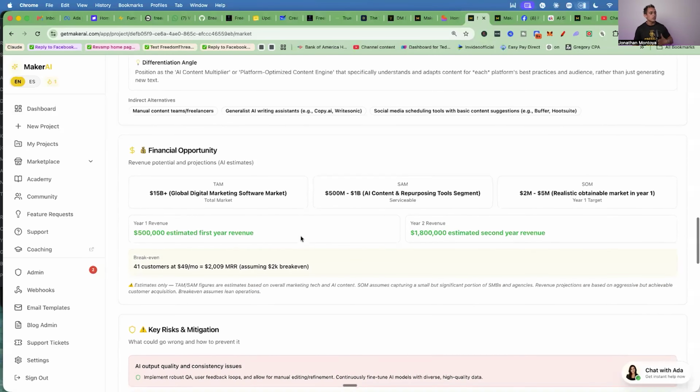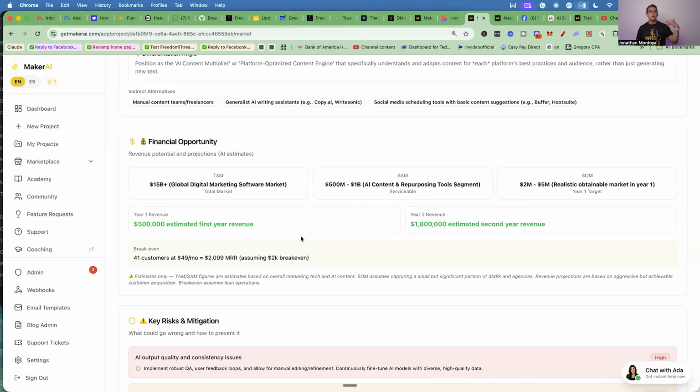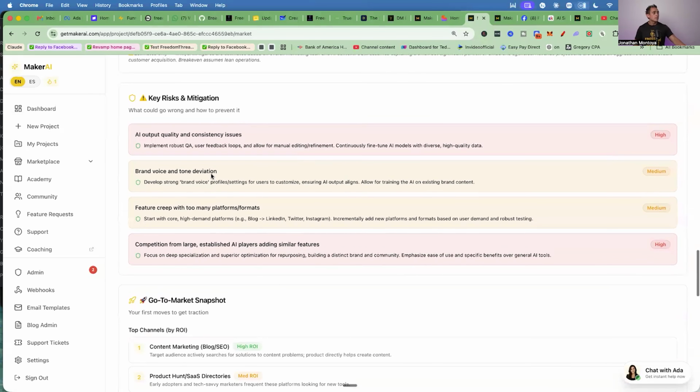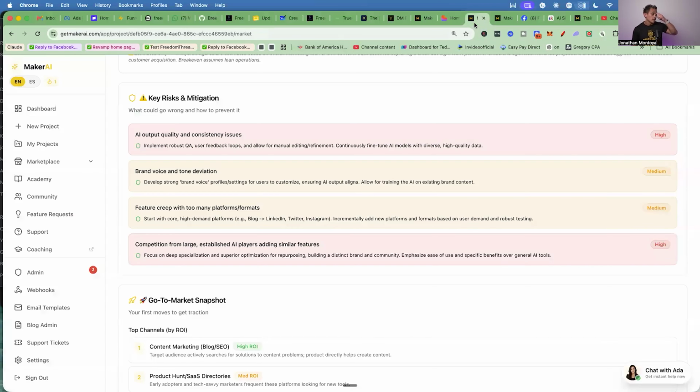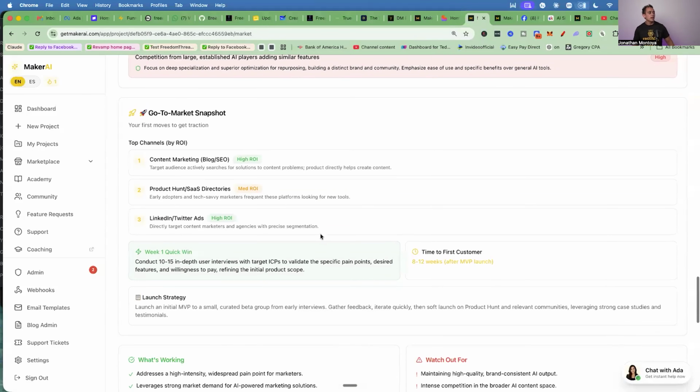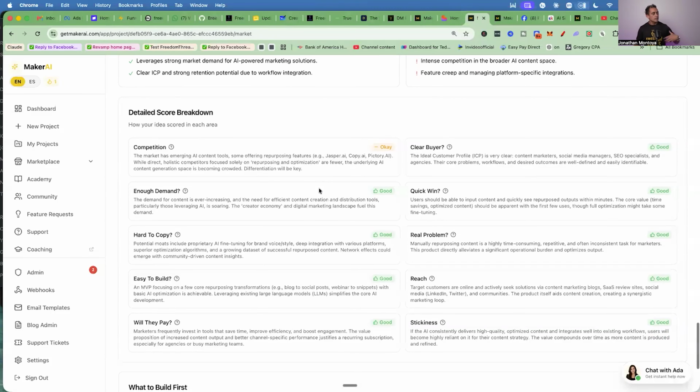It gives you some financials, how much you could make based on how much you would charge, stuff like that. It gives you some key risks to look out for, right? You don't want to start a business without knowing the risks, right? So that's another thing we can add to the validation, right? Is the risk. What's the good? What's the bad, right? So we want to know all these things before we start our business. So it's going to give you some of these things here. And then it's going to give you like a snapshot, right? How can we get sales right away? And then it gives you a detailed score breakdown.